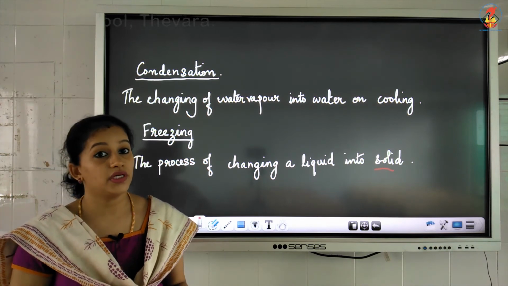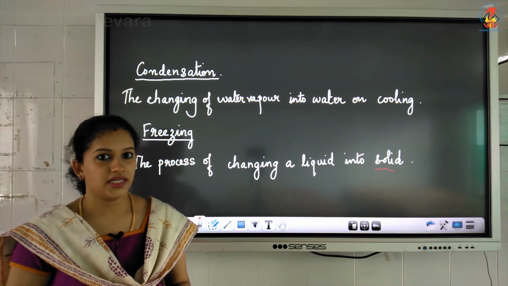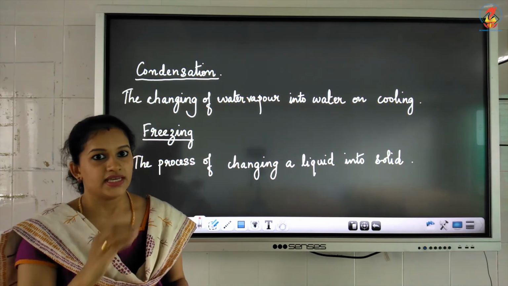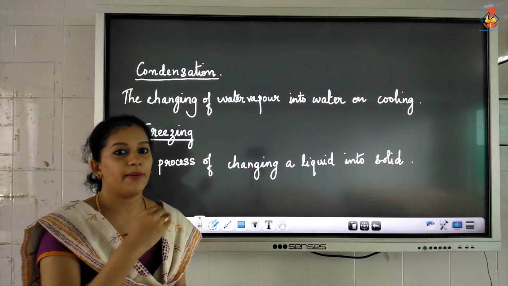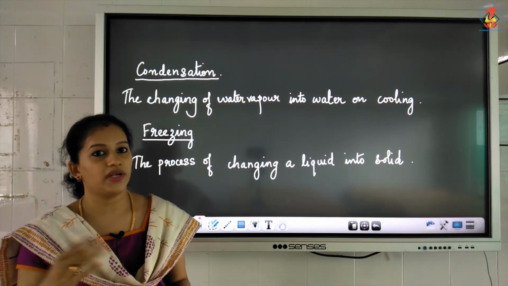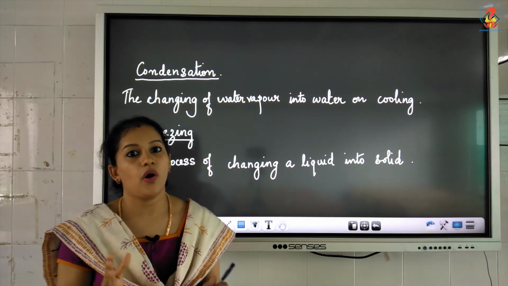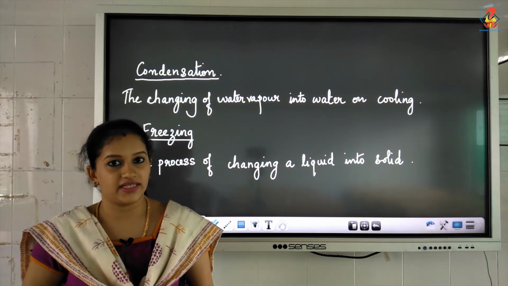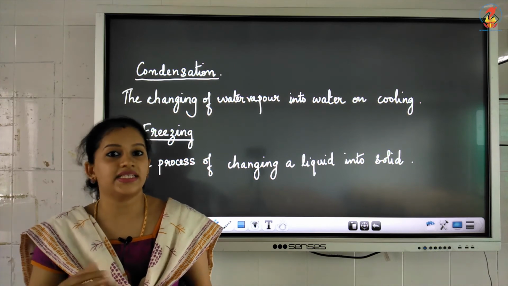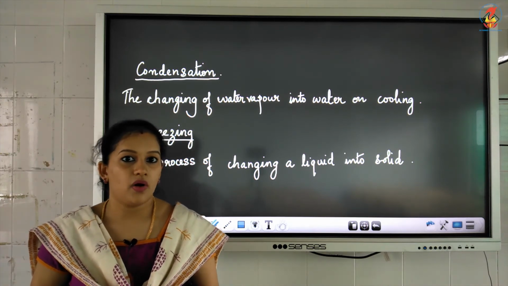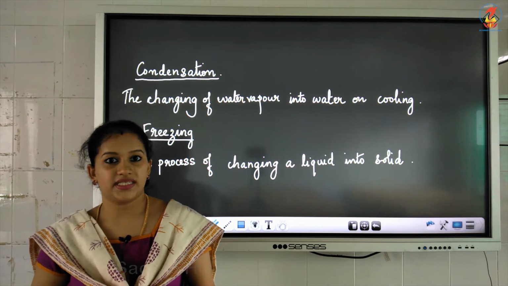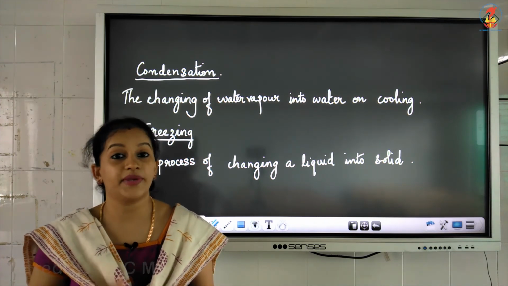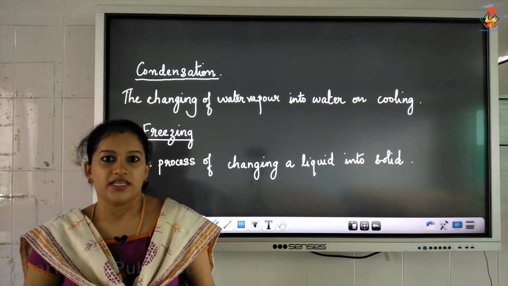Again, you have to learn how the temperature is working upon changing of the states. Okay, here you have just learned that when you apply heat or when you cool it, the forms of water, how water is existing, is changing. The forms or the state of matter is changing. In the next class, we shall learn about how temperature is controlling these changes.